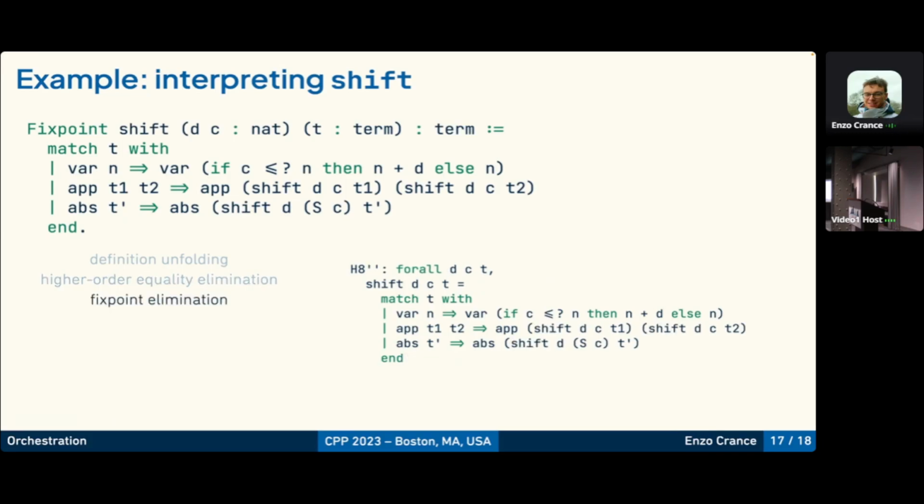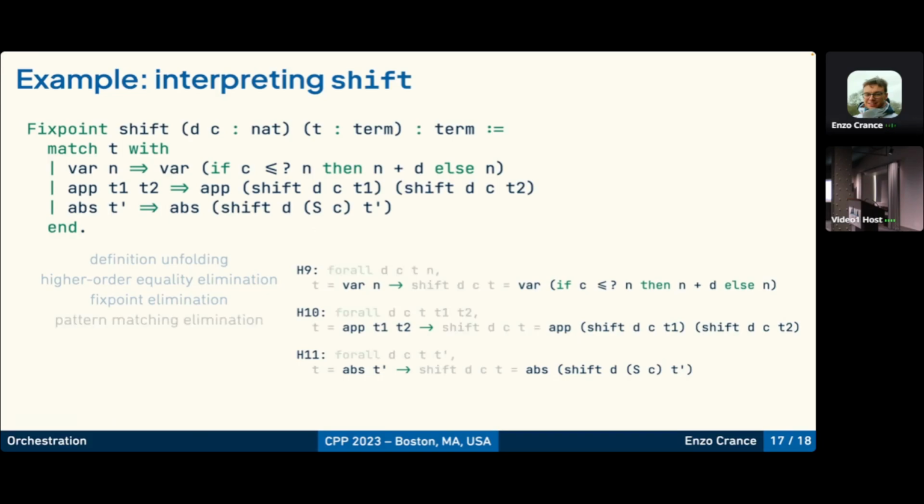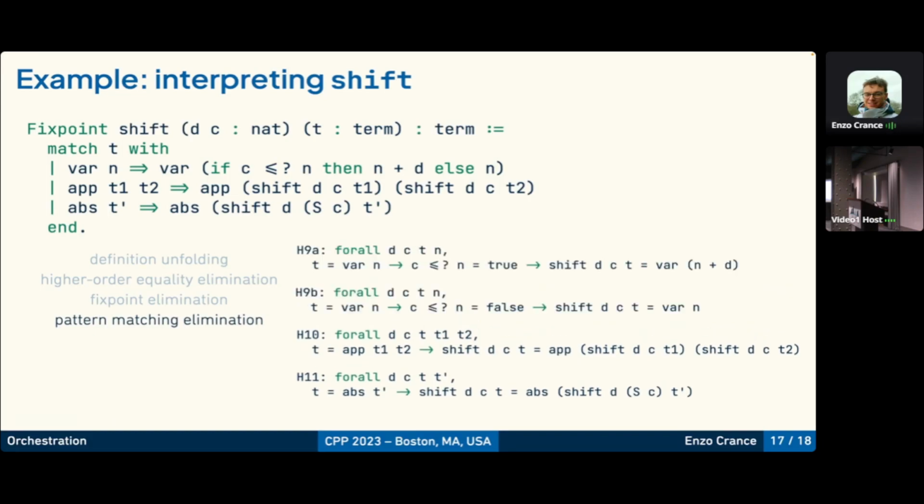Then we can remove the fixed point. Then split the pattern matching into 3 different hypotheses, each one talking about one constructor. Then as you can see, there was an if construct, which is in reality a match construct, so we can further split it into 2 new parts, H9A and H9B.